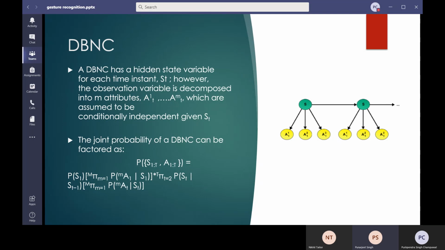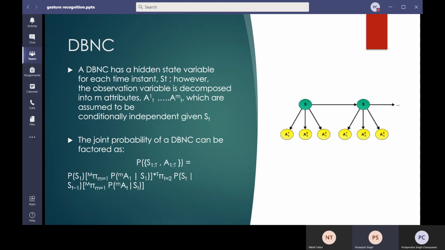So let's analyze the left part. We have the probability of S1, the probability of the first state, multiplied by the probability of A1 given S1, then A2 given S2, the multiplication of it. Why are we able to represent it that way? Because of the conditional independence we are assuming in DBN. So we can write it as a multiplication. Instead of a joint, we can write it as the probability of A1 given S1. So this is the left hand part, and we have studied this in Bayesian networks. So the left part is the base structure Bayesian network.